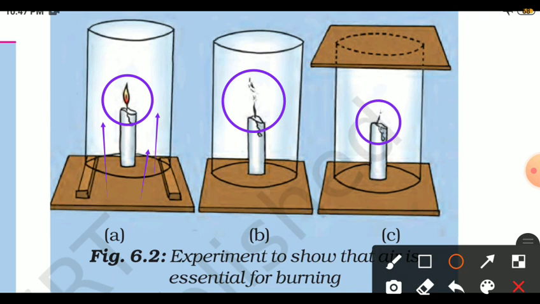So here we can conclude that air is necessary for burning. If the combustible substance or fuel is not getting the air, and in the air the oxygen, it will not burn.